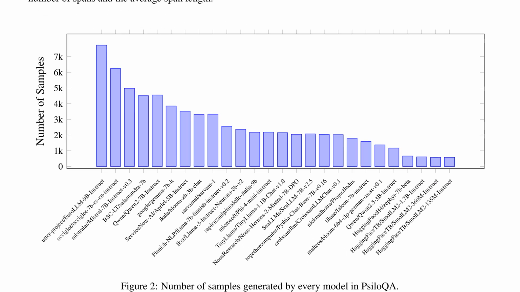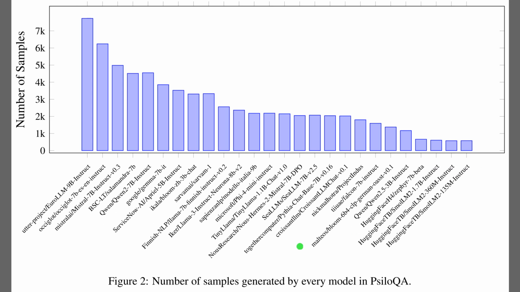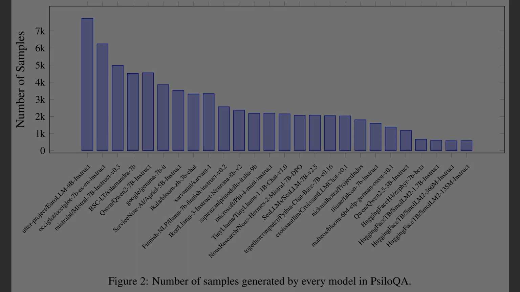Alright, Figure 2 shows how many dataset samples each generator model contributed, which tells us whether a few models dominate the corpus or the data is balanced. The chart skews left because several high-output models produced large batches. The tallest bars reach roughly 7,000 samples, so those models strongly shape the dataset style. Toward the right, contributions drop to roughly 1,000, which increases model diversity but with less influence per model.